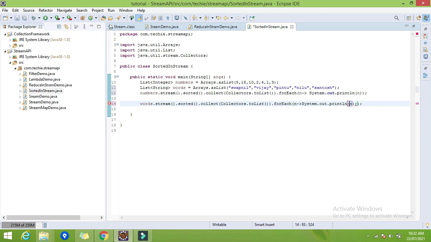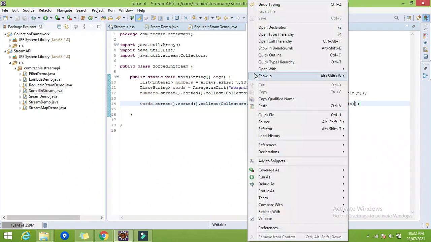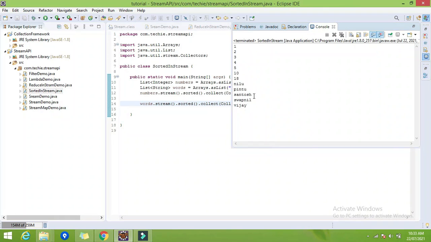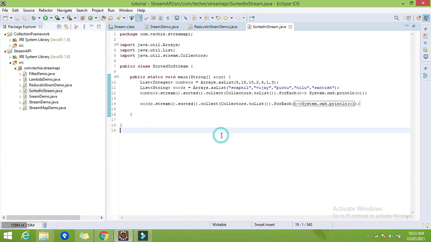So yeah, that's it. Here you can find it's arranged into ascending order, that is alphabetical order: Neelu, Pintu, Santosh, Swapnil and Vijay. So now this is all about the default natural sorting order.